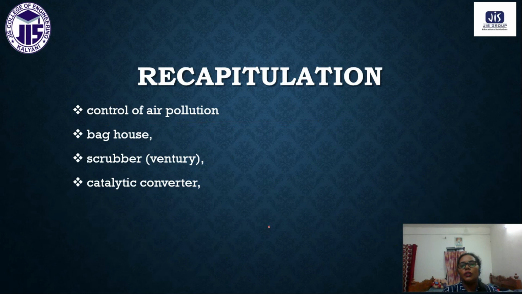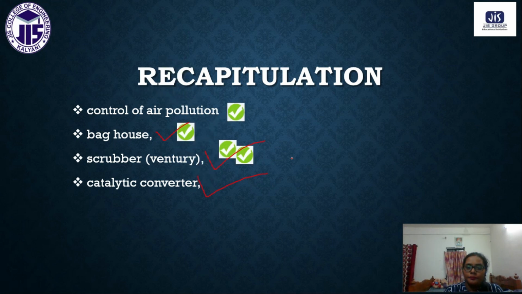Again, these are the topics that we have discussed. We have seen the working principle of the baghouse. We have discussed the working principle of the scrubber and also the catalytic converter, and for all these equipment, whatever their advantages and disadvantages, we have discussed those as well.